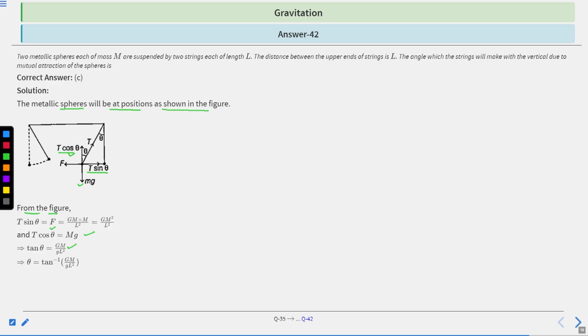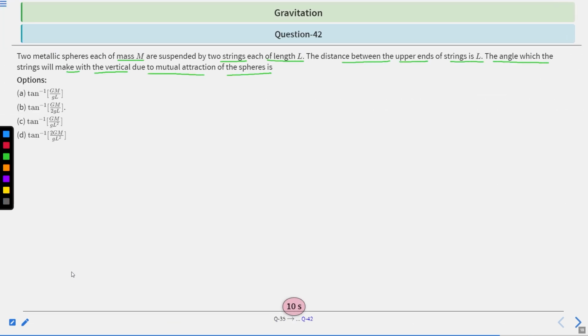Using this equation and this equation, you will get tan theta equal to this. So theta is equal to tan inverse Gm divided by Gl square. So the correct answer is C: tan inverse Gm divided by Gl square.